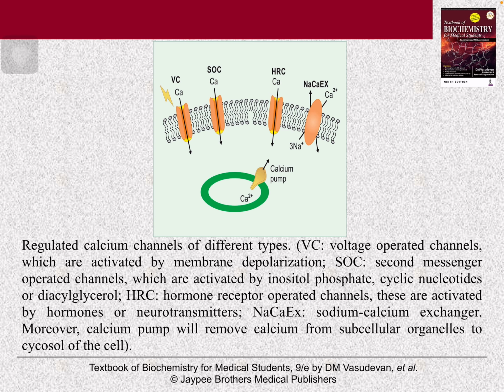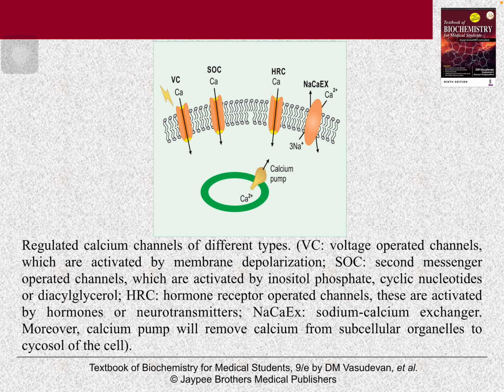The second is the second messenger operated channel, which is activated by inositol phosphate, cyclic nucleotides or DAG, that is diacylglycerol. The third one is the hormone receptor operated channels. These are activated by certain hormones or neurotransmitters. And the fourth one is the sodium calcium exchanger. And moreover, a calcium pump present in mitochondria will also remove the calcium from subcellular organelles to cytosol.